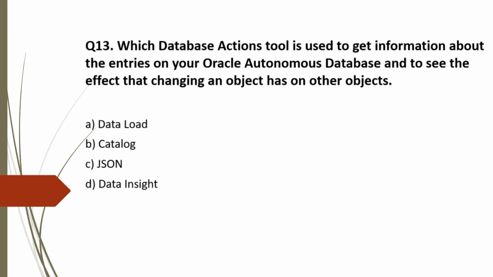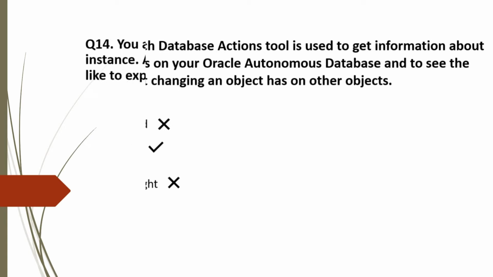Option A, data load. Data load is used for loading the data into autonomous database from other sources. So this is incorrect choice. Option B, catalog. Yes, this is correct. This helps to get the information. Option C, JSON. This is irrelevant, hence incorrect. Option D, data insight. Data insights helps in crawling. So this is also incorrect. So the correct option for question 13 is option B.